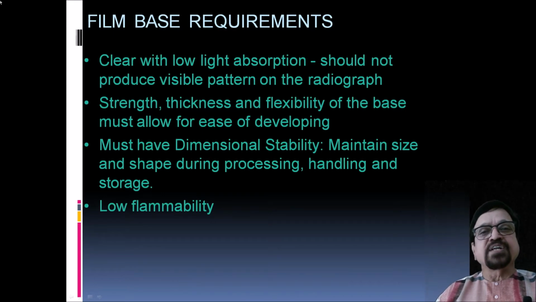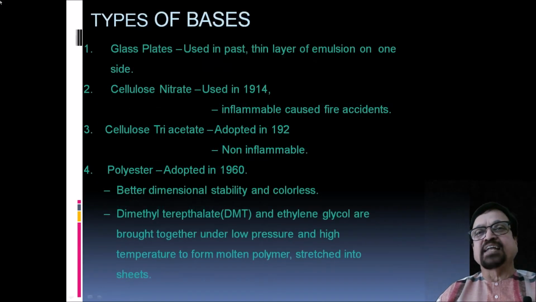Now as we are going to see further, we are going to use an automatic processor, where, for the increase in speed of developing and fixing, that is total processing time reduction, we use slightly higher temperature. Also films are required to be dried, and for this dryness we need some heating of the film. So it should sustain it, and it should have low flammability, for the simple reason that if we are going to store it, it should not cause a fire problem.